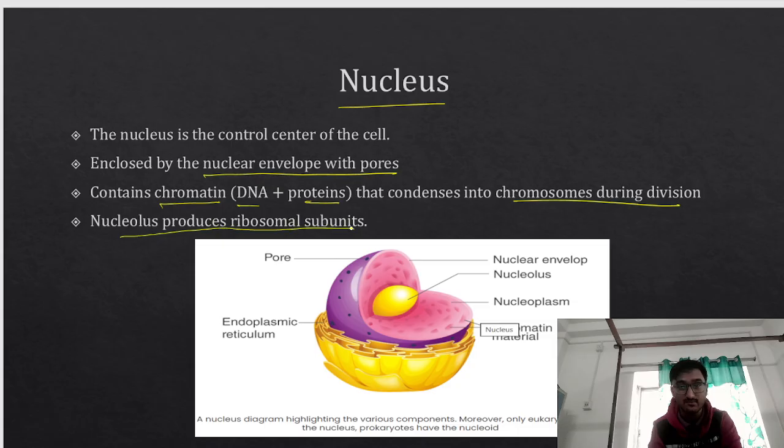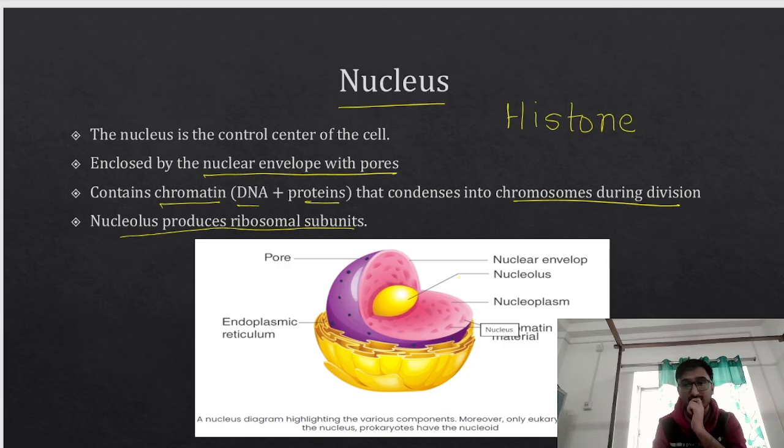Nucleolus produces ribosomal subunits. Okay, ribosomal RNA कहाँ कहाँ होता है? न्यूक्लियस में, न्यूक्लियोलस में होता है. ठीक है. So it is the control center of the cell. It is enclosed by the nuclear envelope with pores, contains chromatin, DNA plus protein. Protein means histone protein. So what protein are they talking about? They are talking about histone protein.